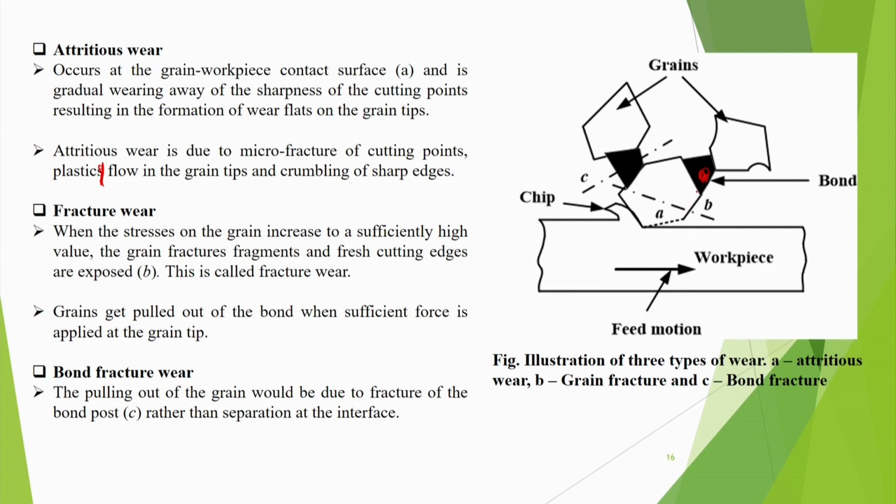Attritious wear is shown here in the A portion. That means it is just gradually wearing and producing some wear flat. Grain fracture means the grain gets broken in between, and band fracture means the band gets broken.